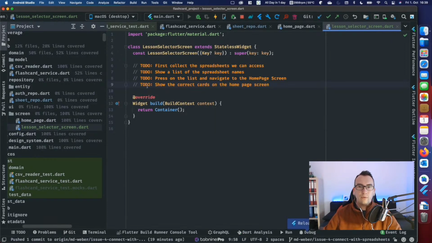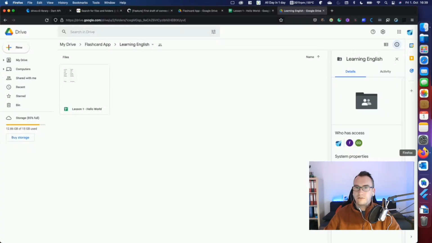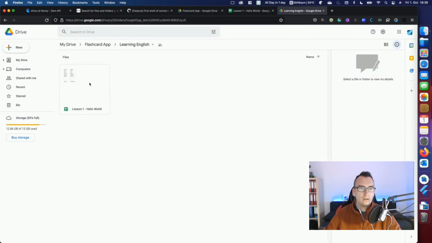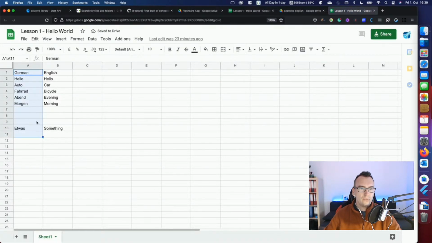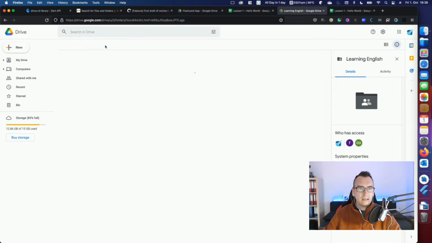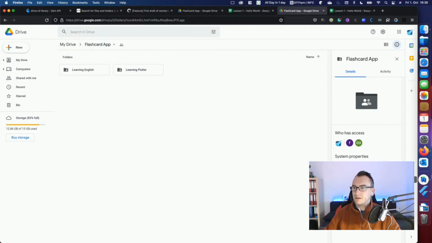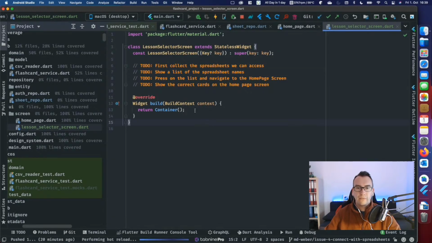Okay, so this is what we want to achieve. We collect our spreadsheets that we can access. So as you remember, we have this Flashcard App folder that is shared with everyone down in the video description. And we have this flash information here with the hints and also the answers. And as soon as you enter something here, we want to make it available in our app. So, the idea is at the moment to read all the spreadsheets that we find, so all of them, and we can select one of them and then we navigate to the home screen and the flashcard starts more or less.